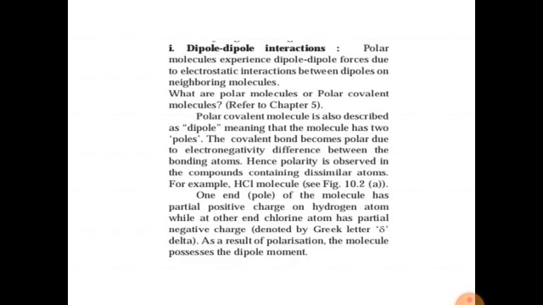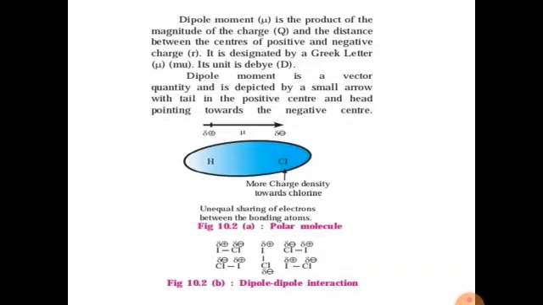Example, HCl molecule. One end of the molecule has a partial positive charge on the hydrogen atom, while the other end, the chlorine atom, has a partial negative charge, denoted by delta. As a result of polarization, the molecule possesses a dipole moment. Dipole moment mu is the product of the magnitude of charge and the distance r between the centers of the positive and negative charge.